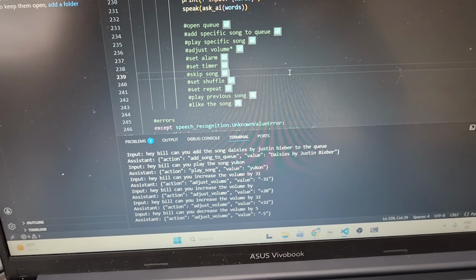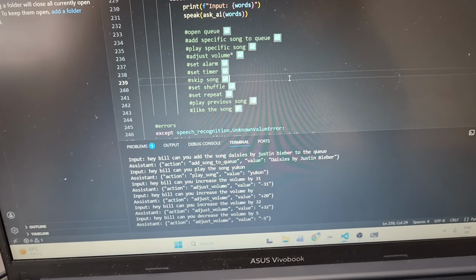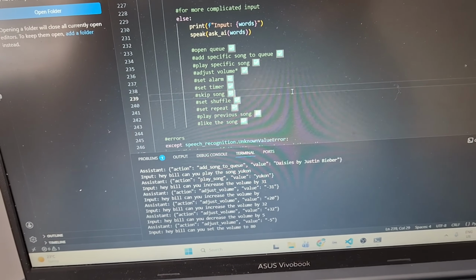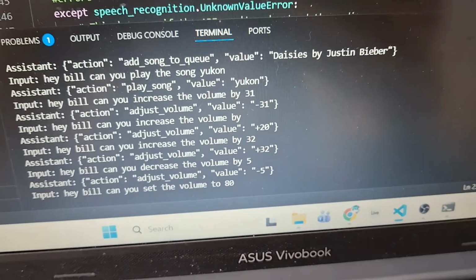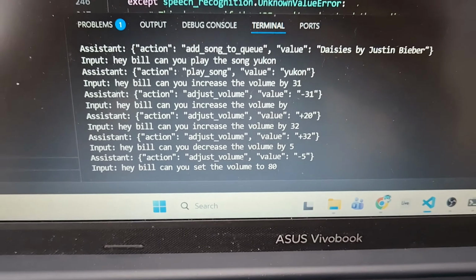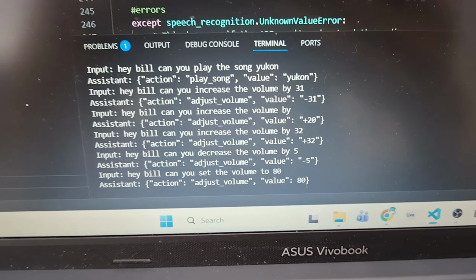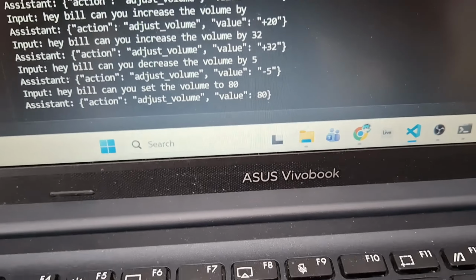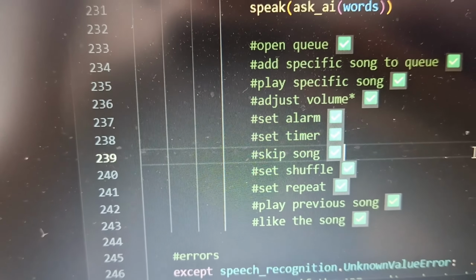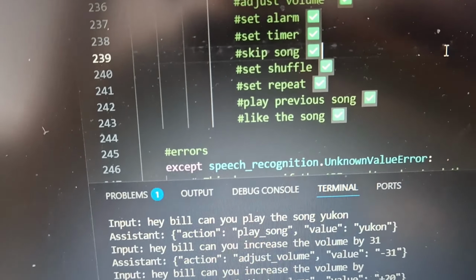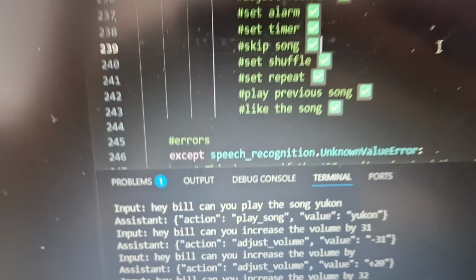If I say, hey Bill, can you set the volume to 80? It should not have any positive or negative, it should just have 80. Action: adjust_volume. Okay, that's good. Value: 80. The next one's set alarm. Those should be really easy. Actually, I'm gonna do the last five.